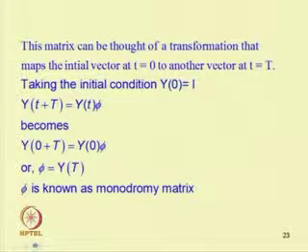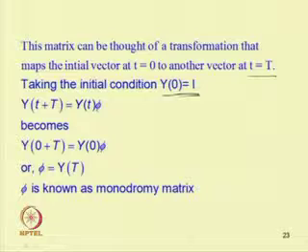This matrix can be thought of as a transformation that maps the initial vector at t equal to 0 to another vector at t equal to T. Taking the initial condition, that is Y(0) equal to a unit matrix, and putting t equal to 0, Y(t plus T) can be equal to Y(0) into phi, but as we are taking Y(0) equal to the unit matrix,